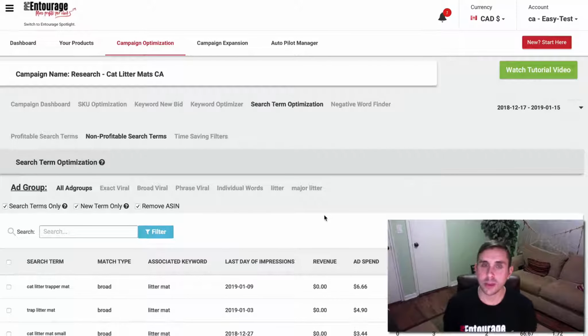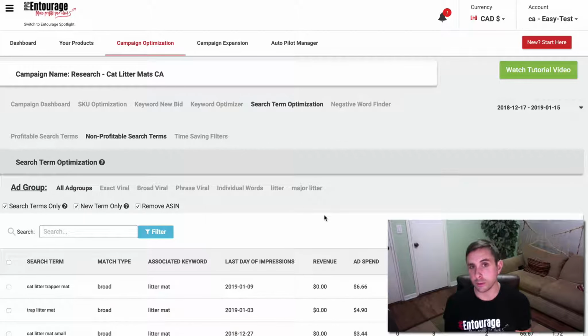All right, guys, so campaign optimization strategy number 4 is search term optimization. One of the most important ways to optimize, really simple to understand, and I'm going to break it down for you. Just a little note here, inside of Seller Central, it's nearly impossible. You can't really do this because they don't really give you the information that you need in order to find the search terms that are underperforming.